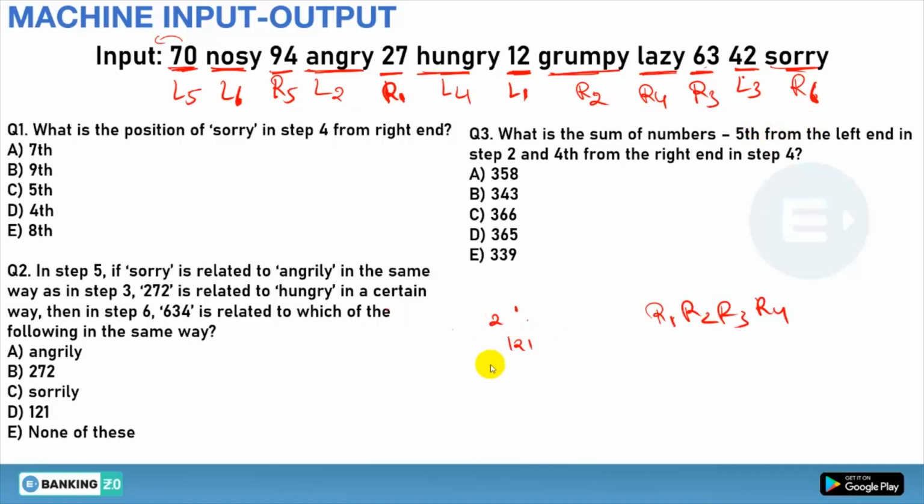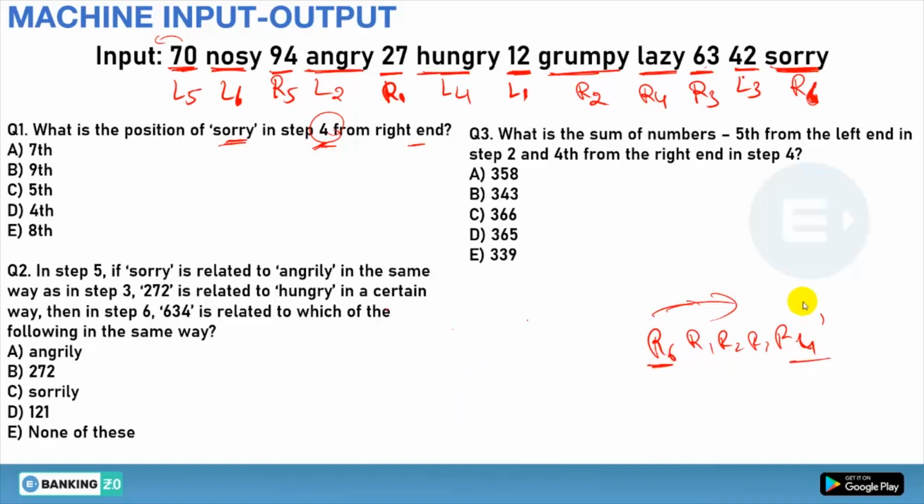Now why have we done this? Because if the question asks about the first step or second or third, we will make only that step. Now see, what is the position of sorry in step number 4 from the right hand? First, see in the input where sorry is. Sorry is here and it is arranged in the sixth step, yes or no? It is R6, so if we are taking the fourth step, R1, R2, R3 and R4 will be arranged to the right side of R6. So if we want the position of this one from the right hand, it will be fifth, yes or no?